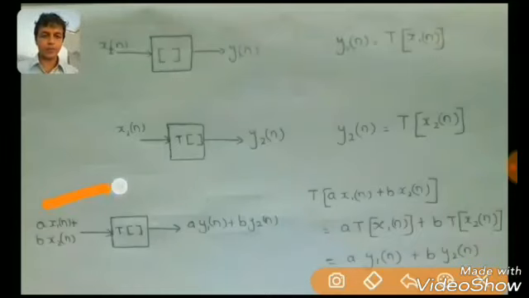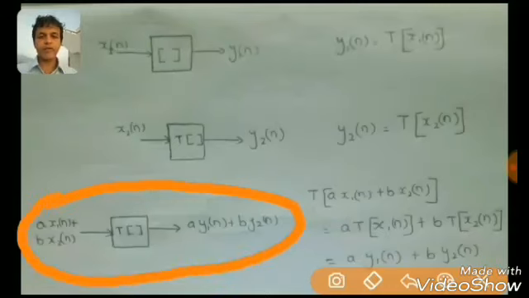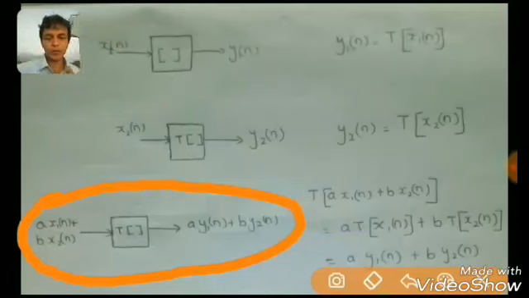For example, here we are multiplying the input signal x1 of n by a variable a and x2 of n by a variable b, and we are adding them both. We are performing an additive rule on those weighted input signals and passing the result to the system, and we are getting the output as a y1 of n plus b y2 of n. If we get this, then this system is called a linear system.